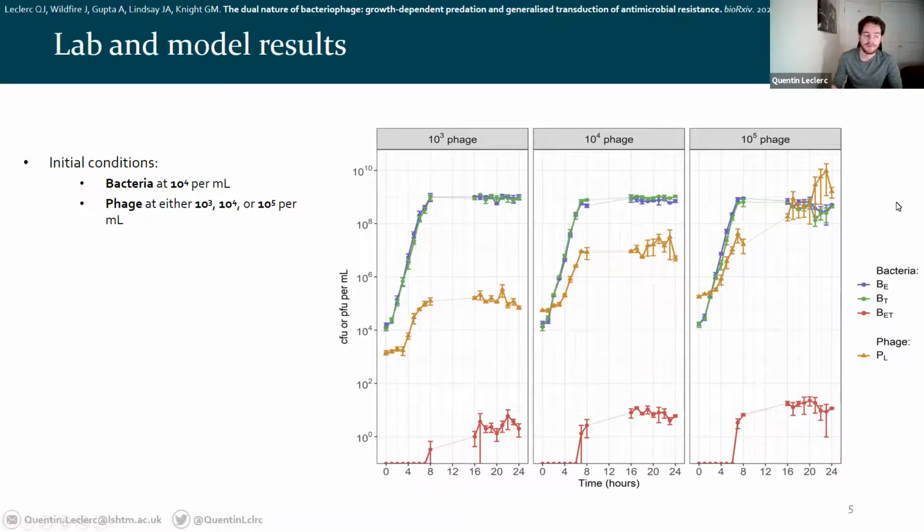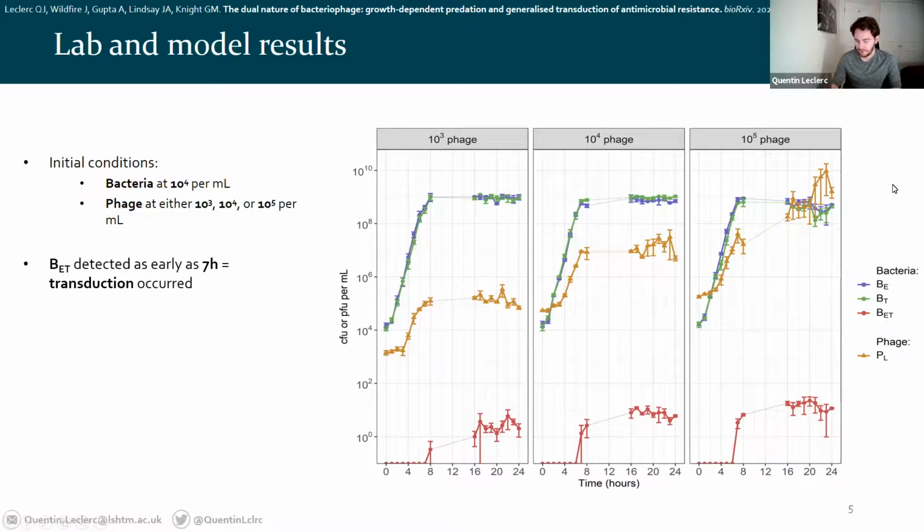Okay, so first thing we can see from this is that I'm detecting double-resistant bacteria as early as 7 hours, and this tells me for sure that transduction has occurred in my system, because these cannot appear originally here by any other means than by transduction. So that's the first thing.